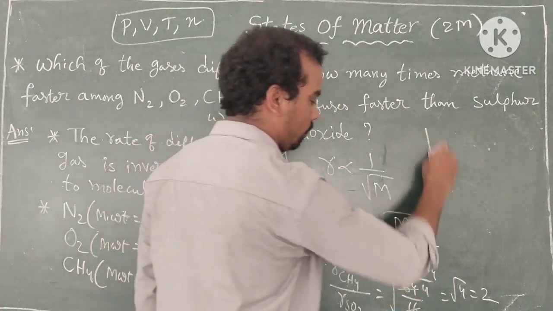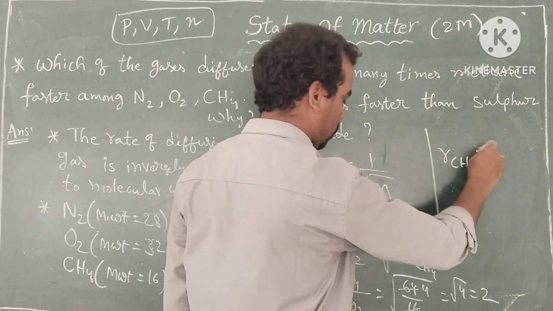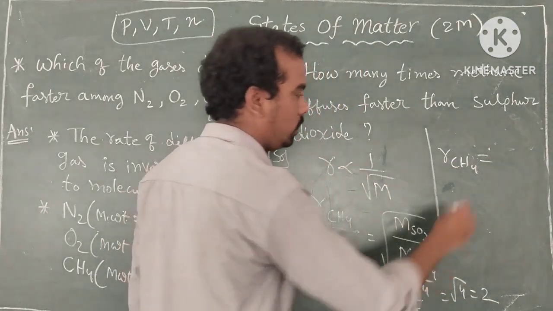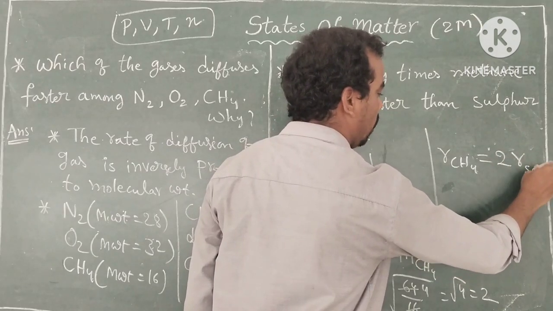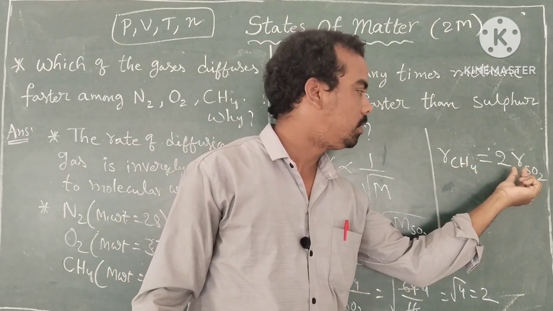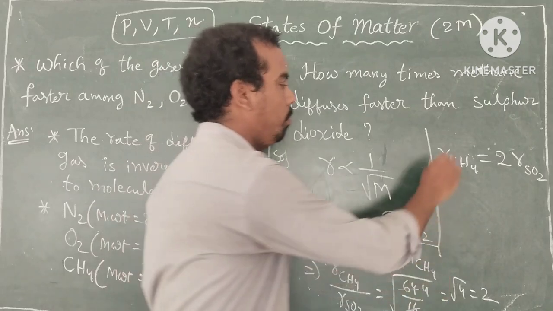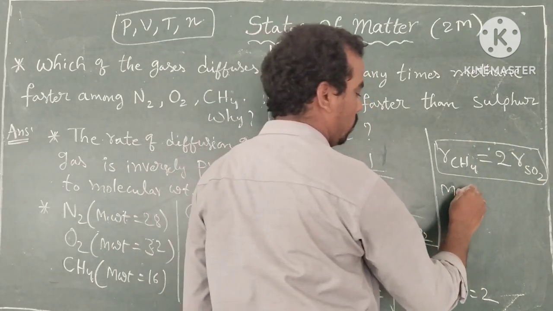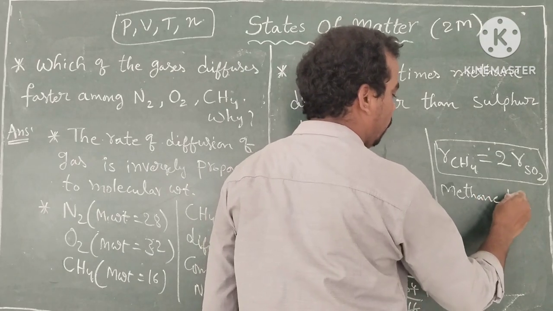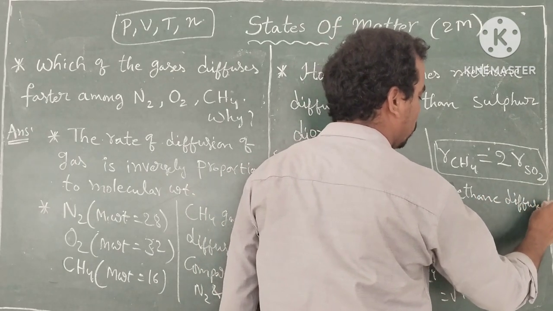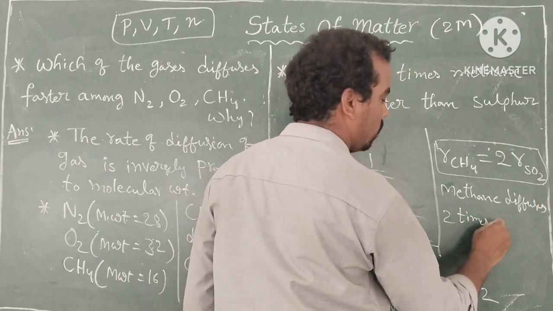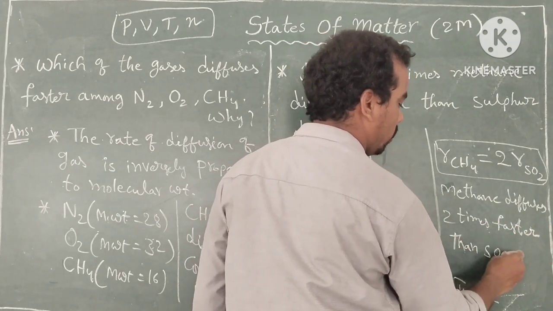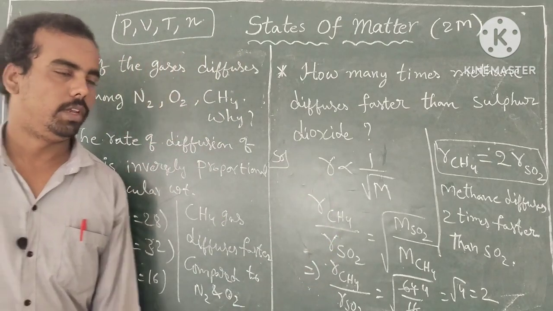So RCH4 is equal to 2 into RSO2. This means methane diffuses 2 times faster than SO2. Methane diffuses 2 times faster than sulfur dioxide. So 2 marks.